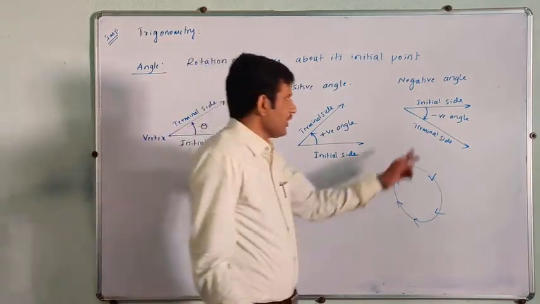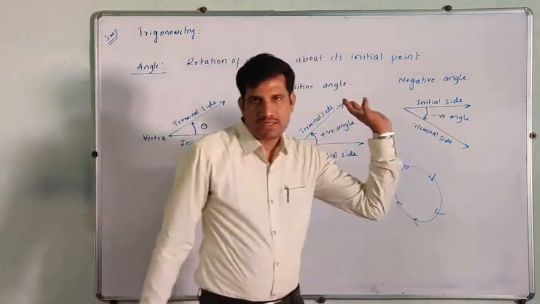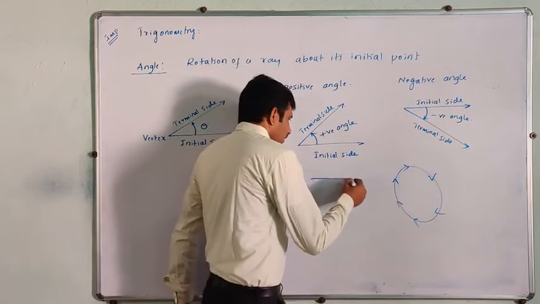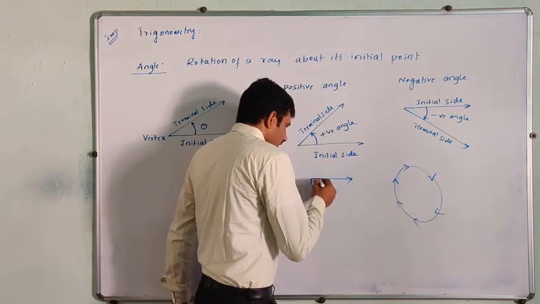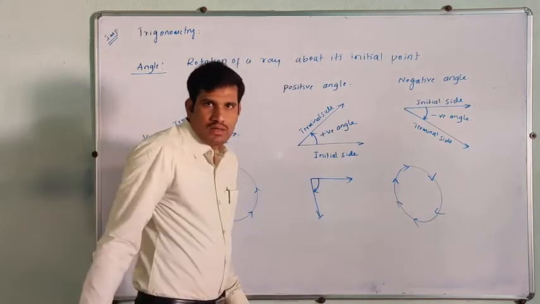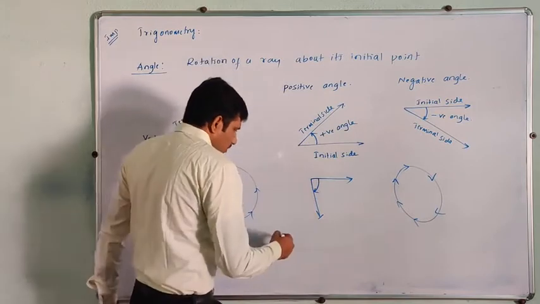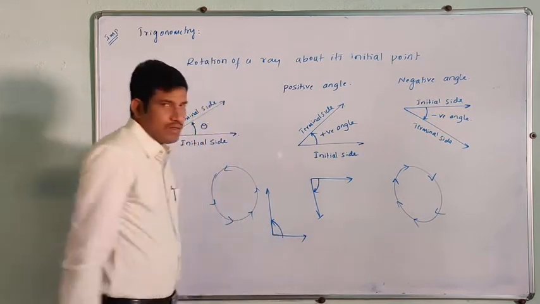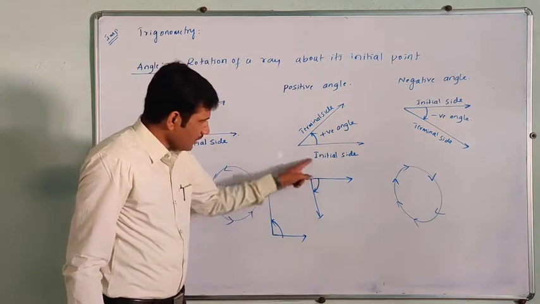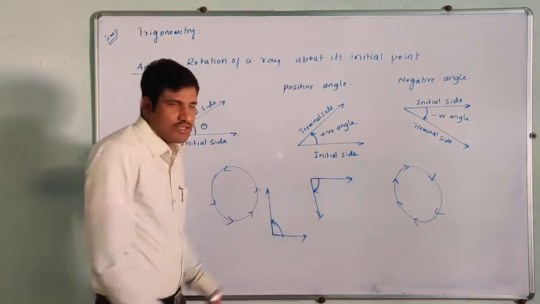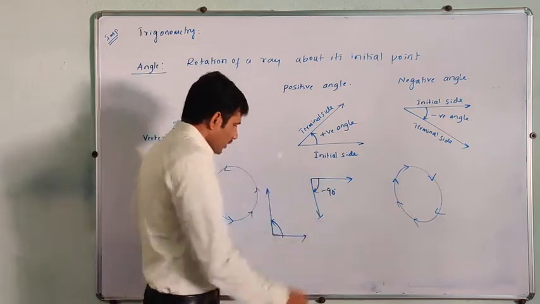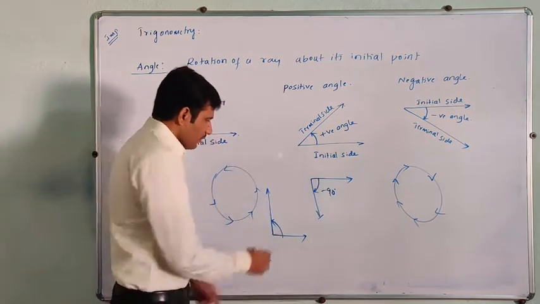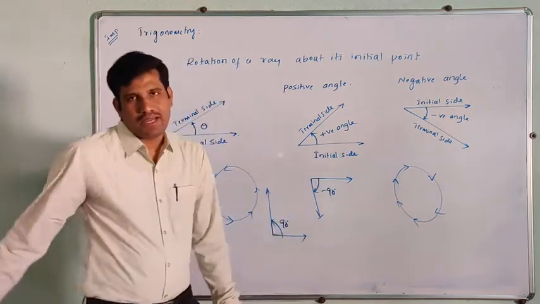For example, minus 90 degree: here we are measuring the angle in clockwise direction, so this is minus 90. Here we are measuring the angle in anti-clockwise direction, so this is plus 90.